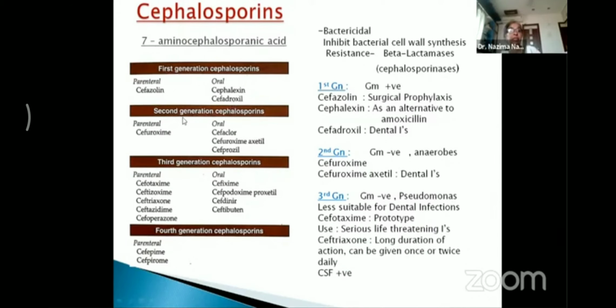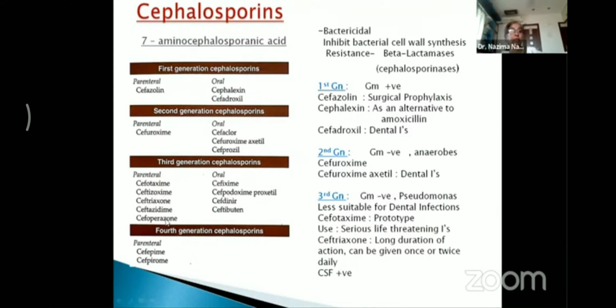Then there are the second generation drugs. Parenteral we have cefuroxime, oral we have cefaclor, cefuroxime axetil, and cefprozil. Then there are the third generation cephalosporins, again classified into parenteral and oral. In the parenteral ones, we have cefotaxime, ceftizoxime, ceftriaxone, ceftazidime, cefoperazone.